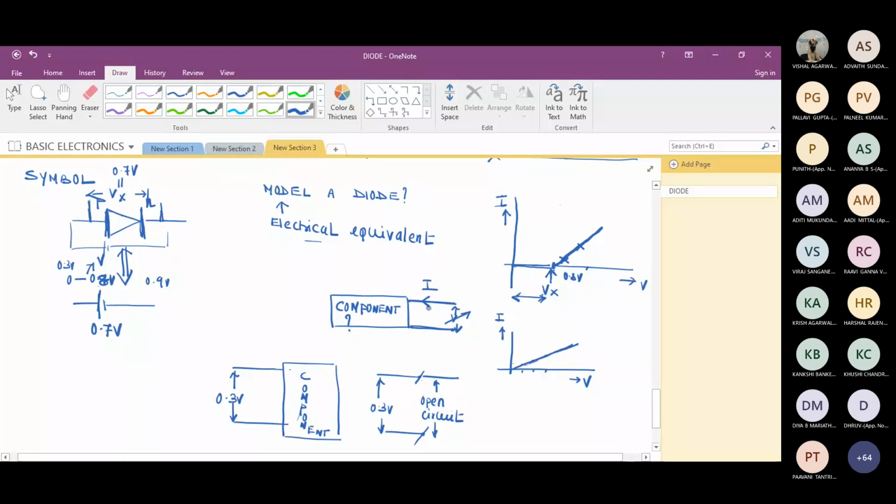So how is the device behaving now? When I make it 0.8, I'm getting current. When I'm applying 0.9, again, I'm getting current. But if I try to plot this variation, 0.8, 0.9, 1, I'm getting a linear variation. That means the device is behaving as a resistor. So can I replace the diode by a resistor now?